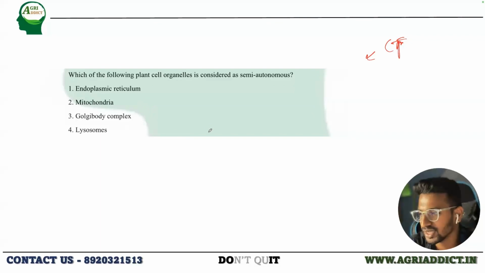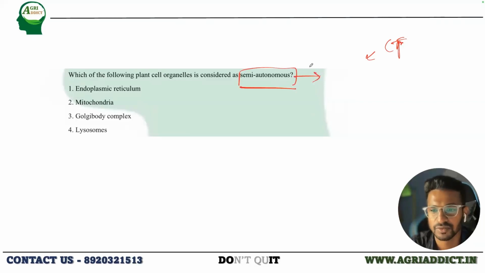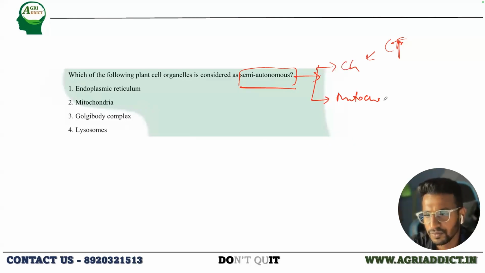Okay, so I already got the answer. Lysosomes, second option, mitochondria. Why lysosomes? Debabrata, why is it lysosome? I think I have not told you about this thing, right? Semi-autonomous. Which are the organelles which are semi-autonomous? Can you list them? Chloroplast, mitochondria. Okay, very good.